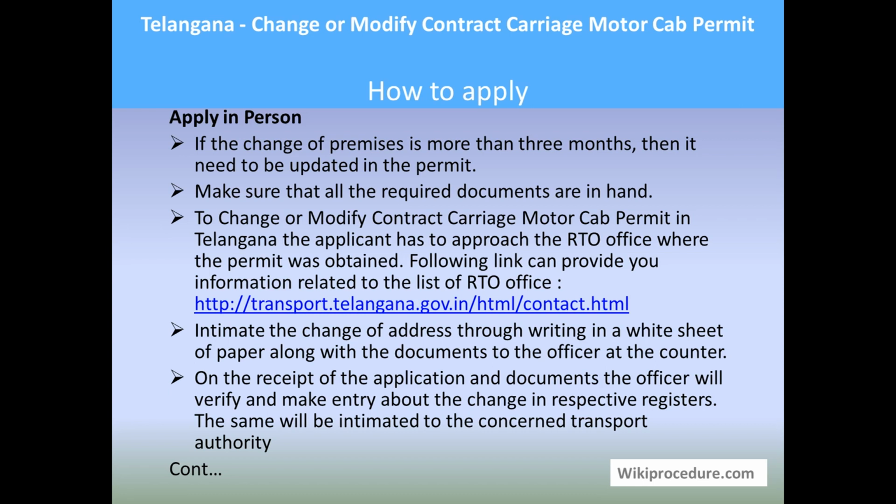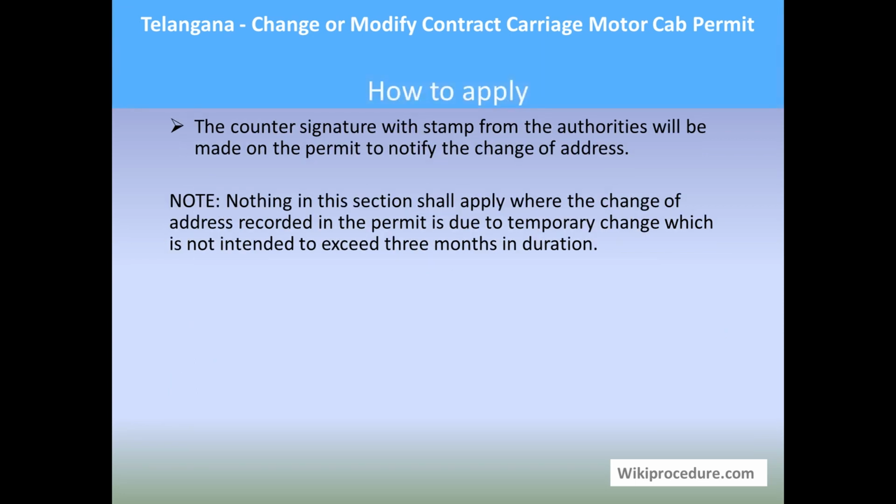He will verify the documents presented to him, and after verification, if everything is satisfactory, he will intimate the change of address to the authorities concerned for this permit, and both online and offline changes will be done through the officials. This change of address will be presented to you in the permit with the countersign and signature from the officer stating the change of address. Thus, changing or modifying the address in the contract carriage motor cab permit is done.